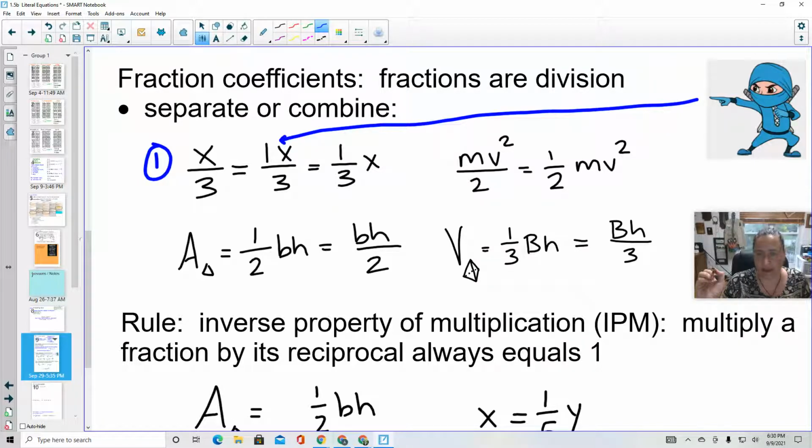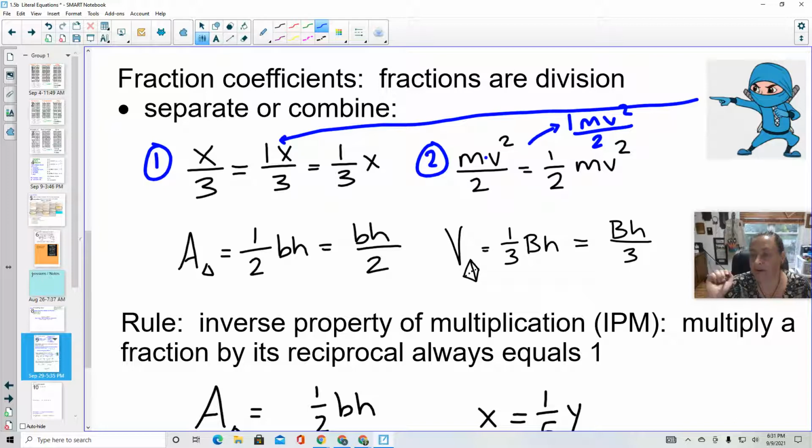If I have, let's go across, number 2, I have m times v squared divided by 2. Really, I have a 1, so I kind of ignored the middle step there. I have a 1mv squared over 2. My ninja 1 is there. But then I can pull out the 1 over 2. It's the equivalent of 1/2 mv squared. That makes moving things around a whole lot easier.